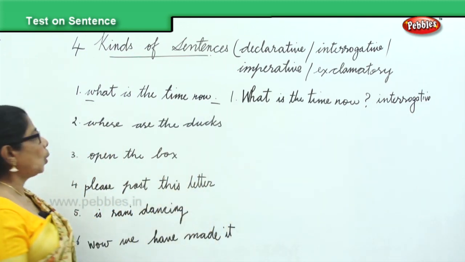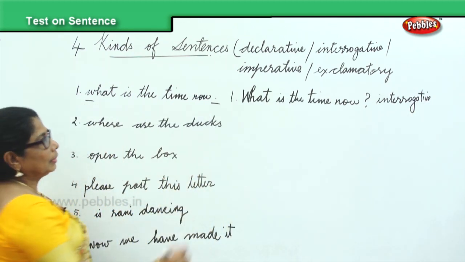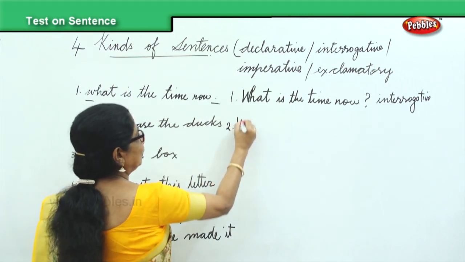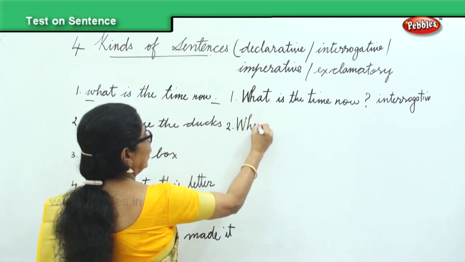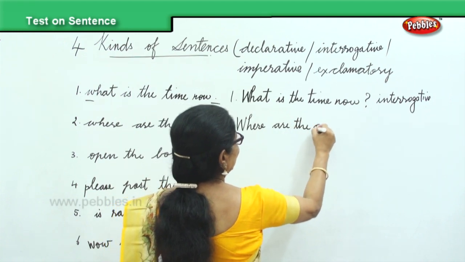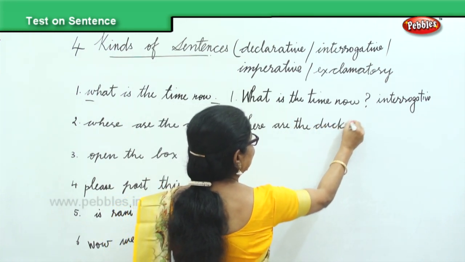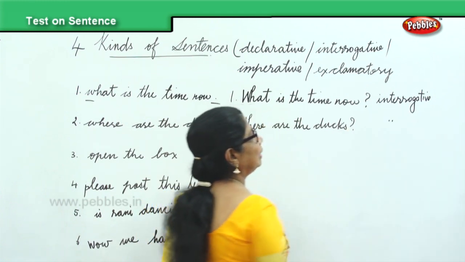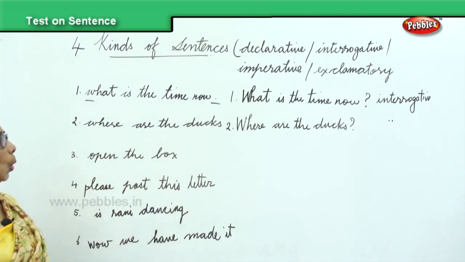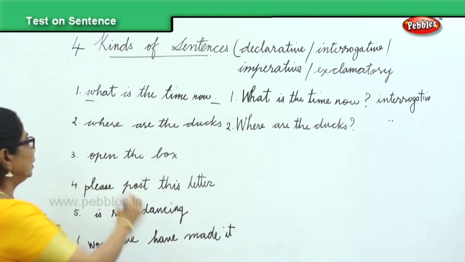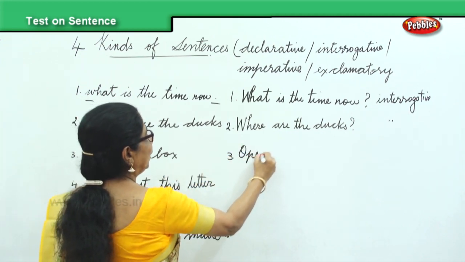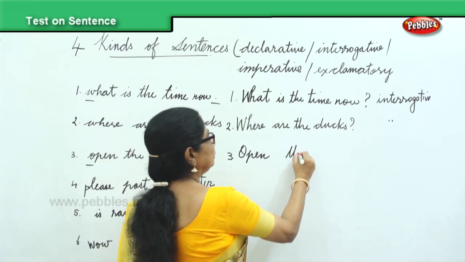The second one is, where are the ducks? W, capital letter. Where are the ducks? Again, a question. Question mark. Again, it's an interrogative sentence. Now, third one. Open the box. Again here, O should be capital. Open the box.